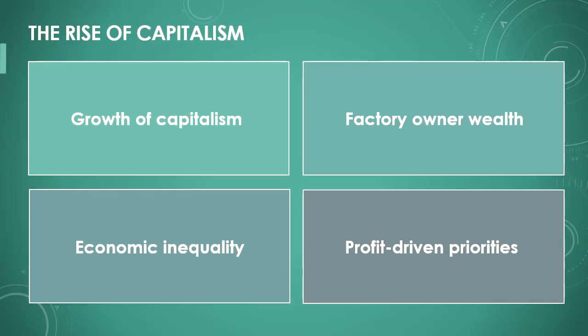With industrialization, capitalism also grew, the economic system where private companies generate profits. Factory owners became increasingly wealthy, while workers often lived under difficult conditions. Capitalism led to economic growth but also caused significant social inequalities. The pursuit of profit frequently took precedence, impacting working conditions.